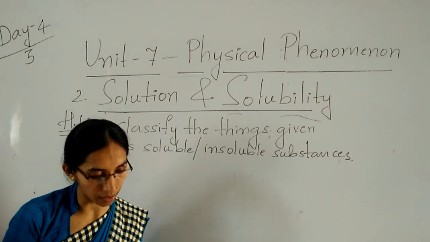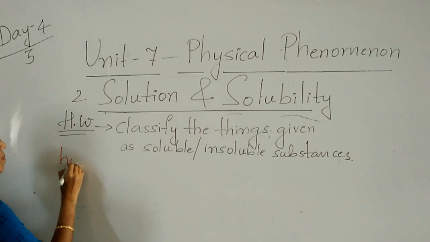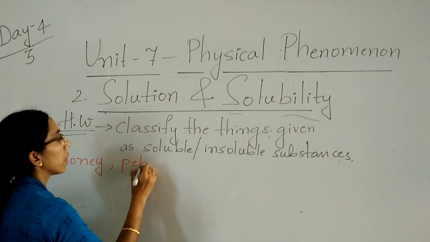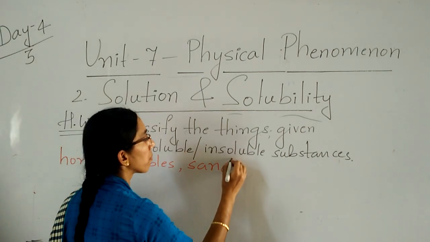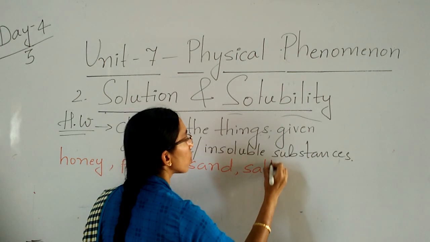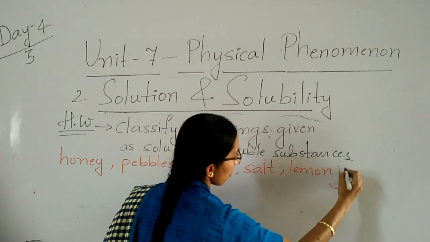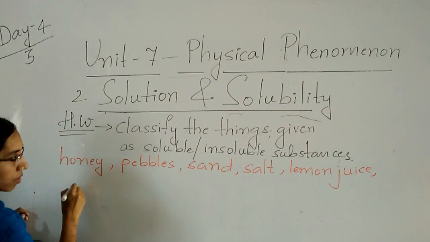So what are the things here? Honey, pebbles, sand, salt, lemon juice, mud.